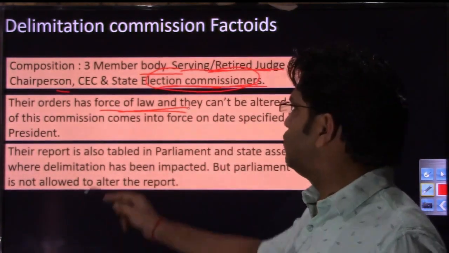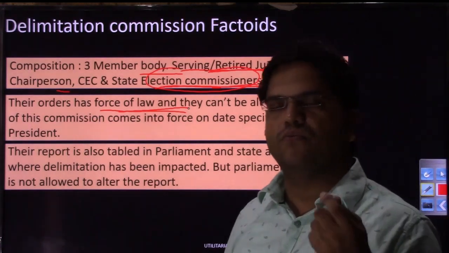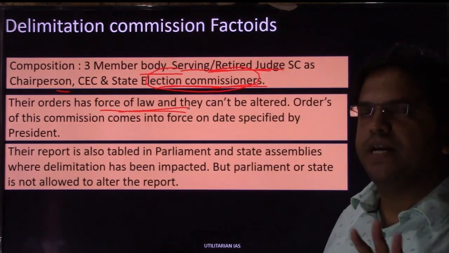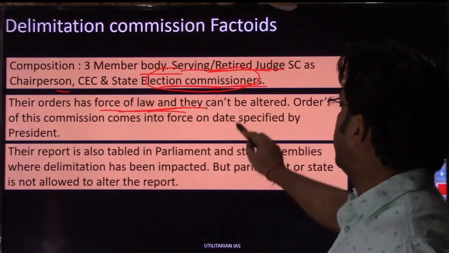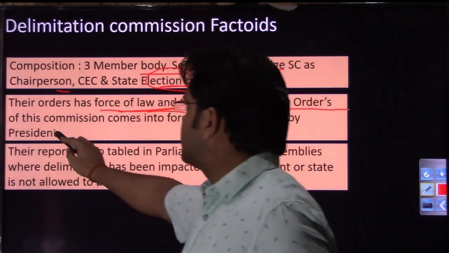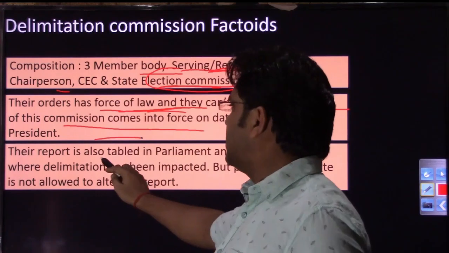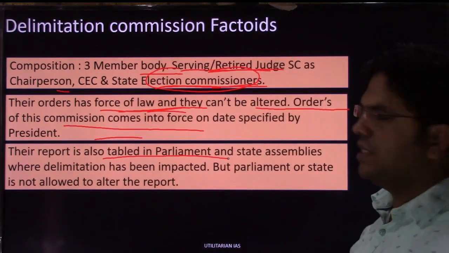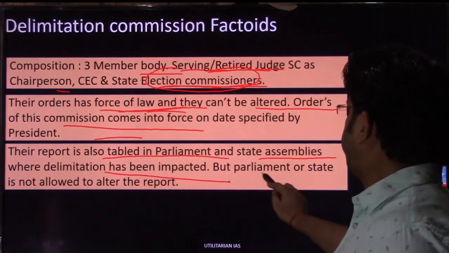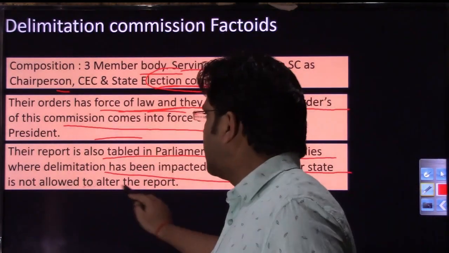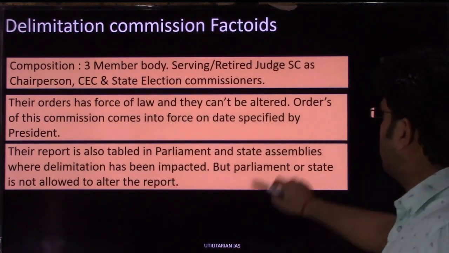President simply means, as soon as this commission has passed any order, the President will decide on what date their order should be notified in the Gazette of India. So the order has force of law and it can't be altered. Orders of this commission come into force on the date specified by the President. Their report is also tabled in Parliament and state assemblies where delimitation has been impacted, but Parliament or the state is not allowed to alter the report. So I hope delimitation commission you would have already understood.